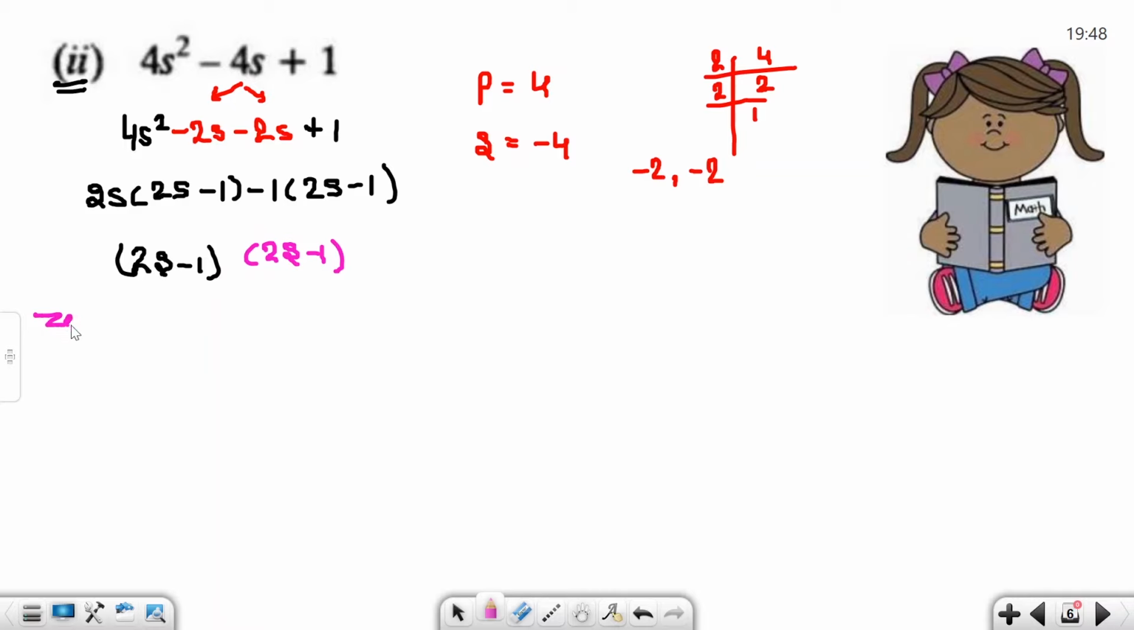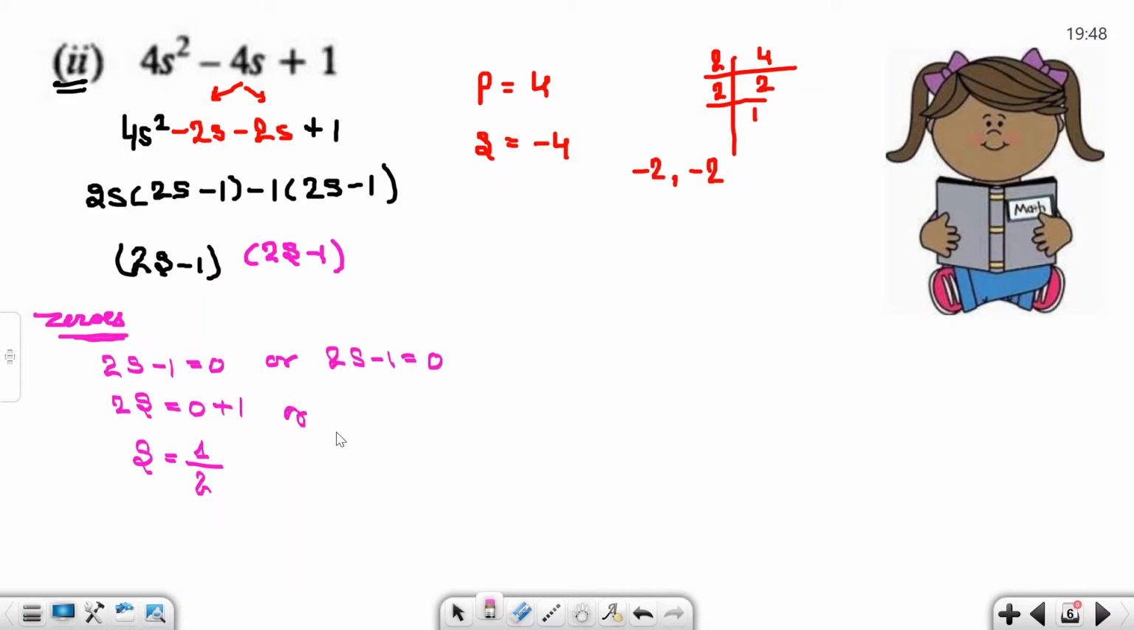Now we find the zeros. So we set both factors equal to 0. 2s minus 1 is equal to 0, and the second factor also, 2s minus 1 is equal to 0. 2s is equal to 0 plus 1, so s is equal to what? 1 divided by 2, as the multiplier changes side into divide. So on both sides the s value is, because both are the same, 1 by 2.